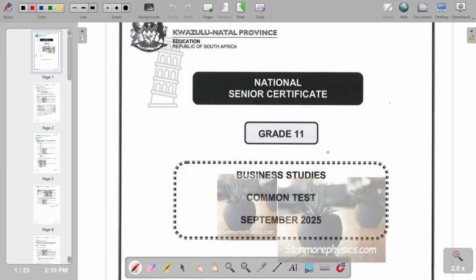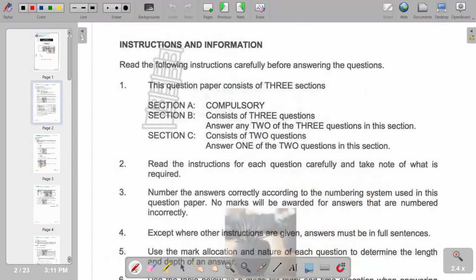Grade 11, September 2025 common test from KwaZulu-Natal province. So this is the recently written question paper. In terms of the structure of the paper, section A is compulsory, which means we have to answer every question in section A. Section B consists of 3 questions, and we have to answer any 2 of the 3 questions.